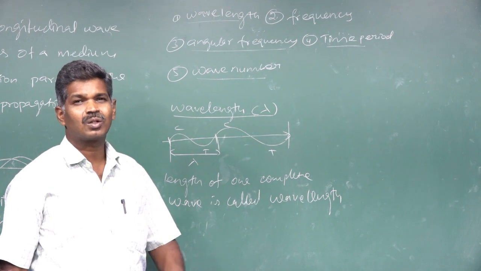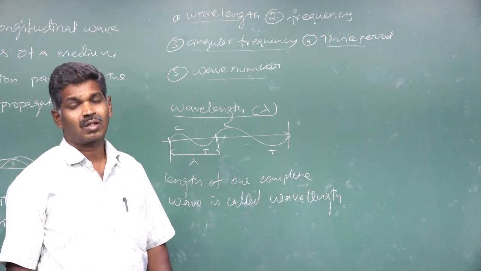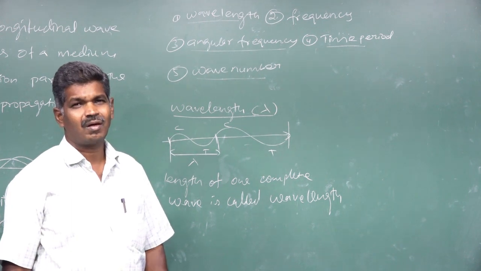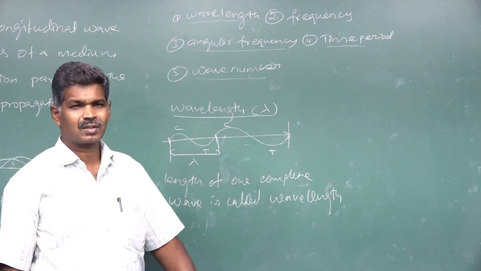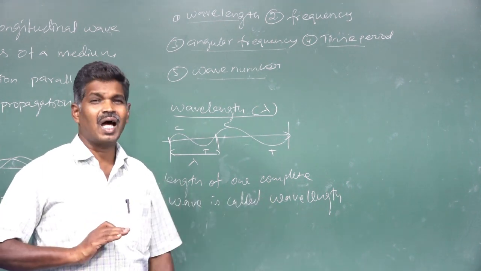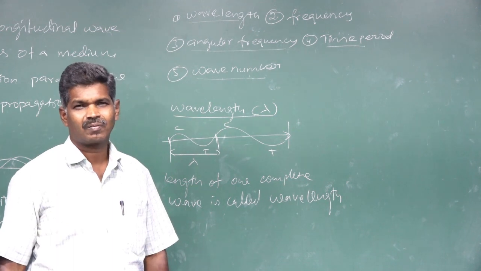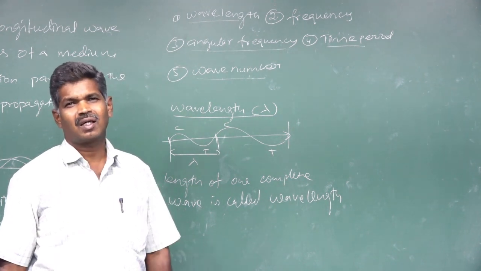Between two successive crests or between two successive troughs in a transverse wave, the length is called the wavelength. Similarly, we can define the wavelength in longitudinal waves also. What is formed in longitudinal waves? Compressions and rarefactions.